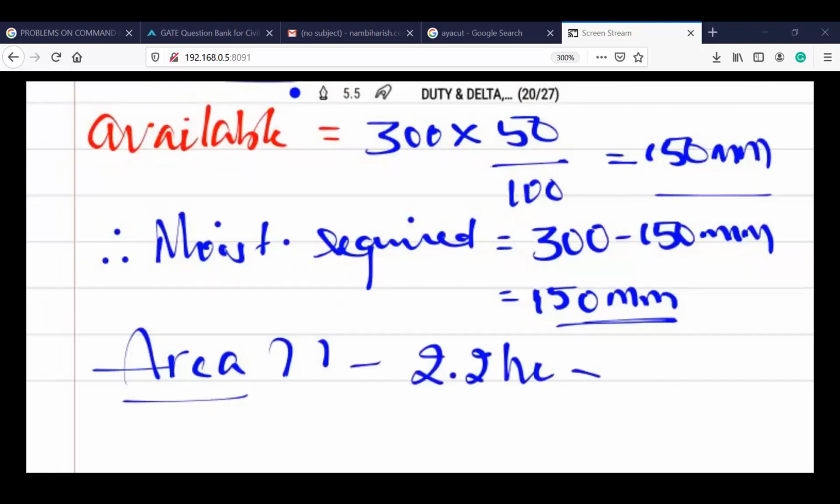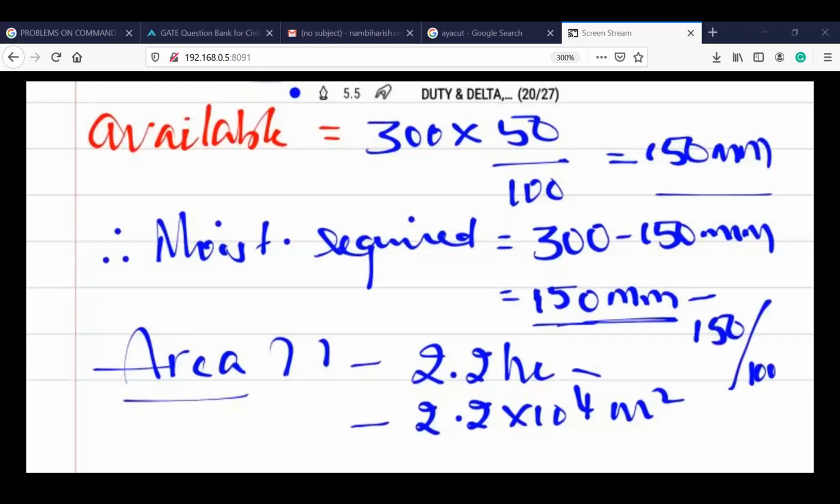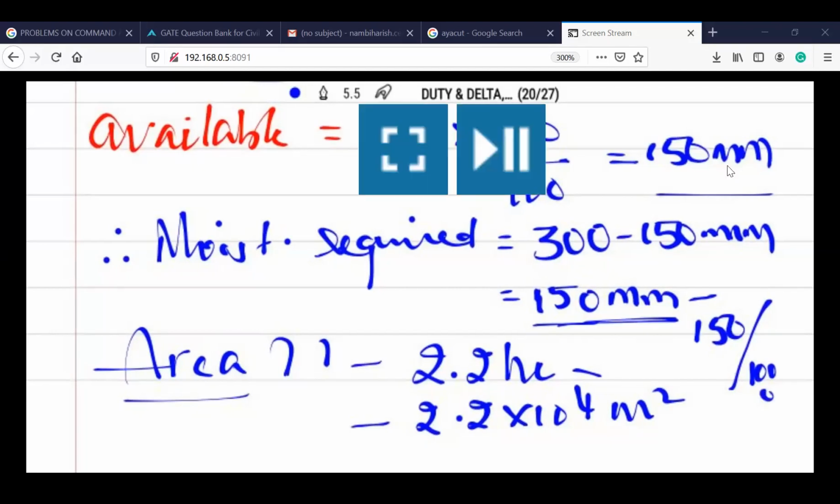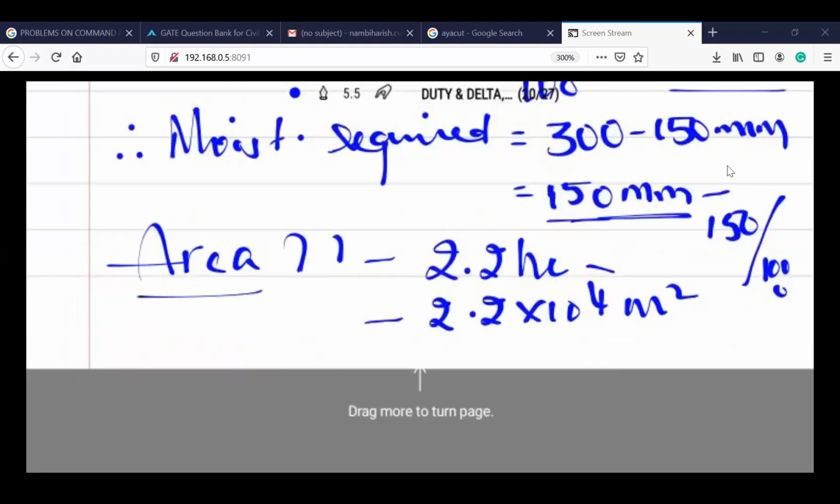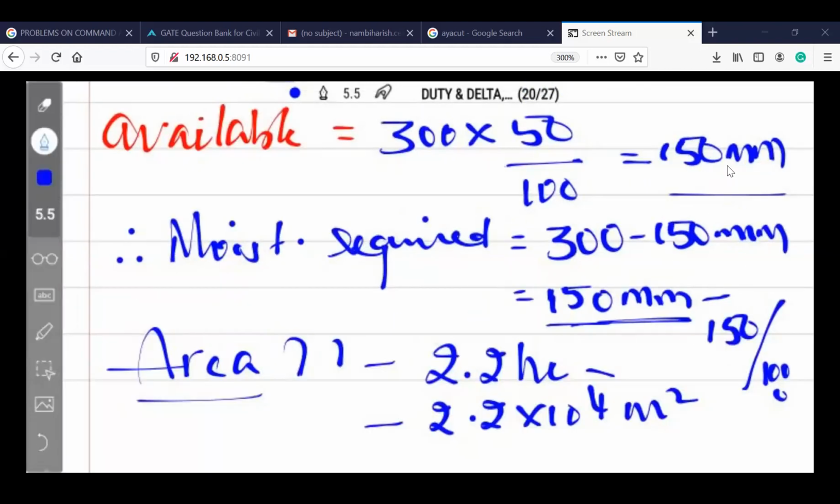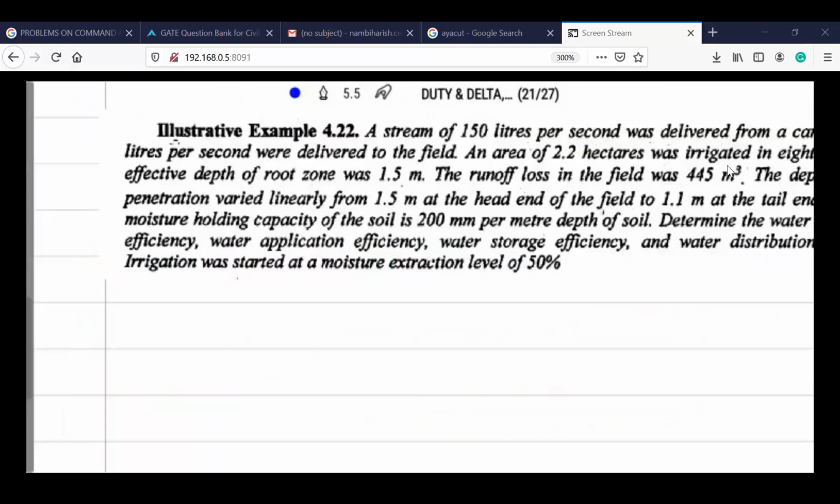So you have to convert this into meter square: 2.2 into 10 to the power of 4 meter square. And this 150 has to be converted into meters, so 150 by 1000. From this you can calculate.